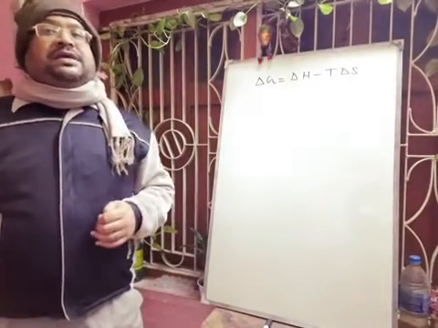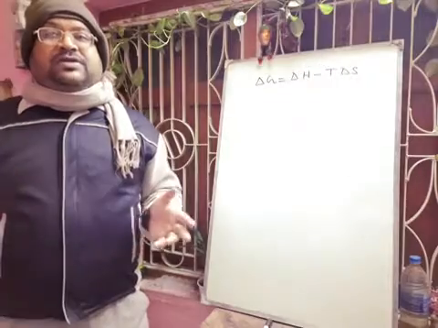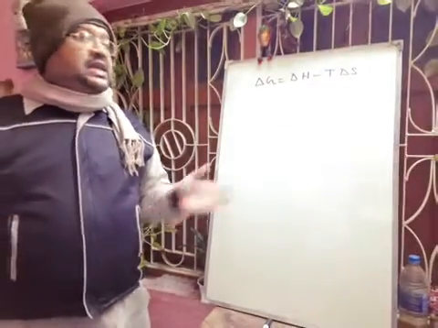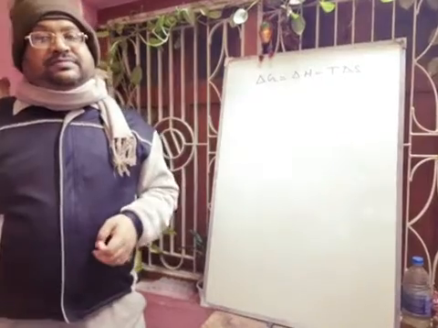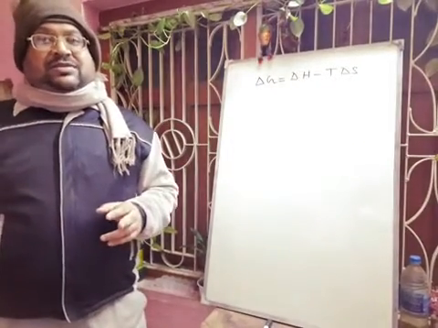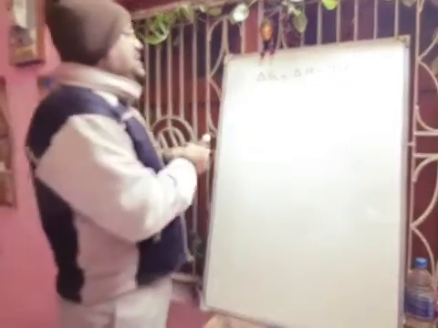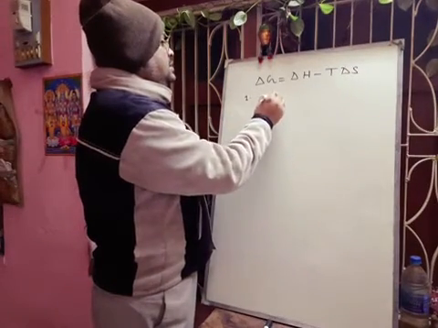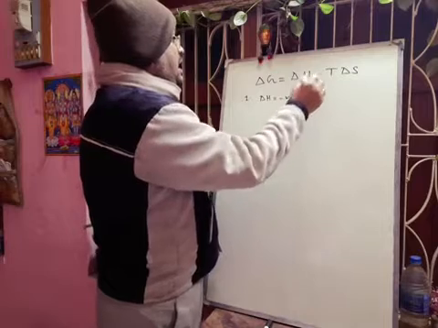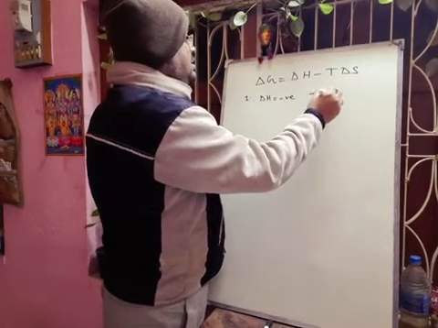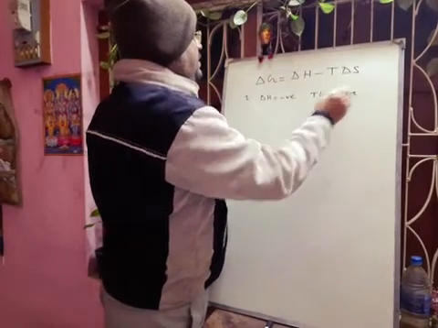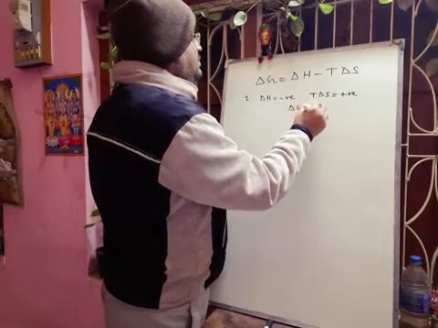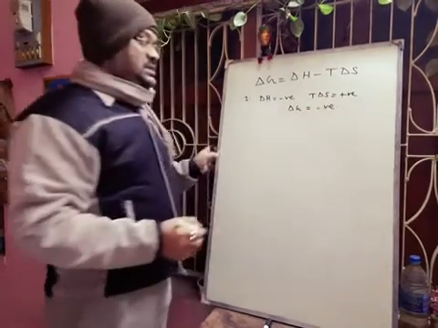For example, the combustion of petrol is spontaneous at all temperatures, and here delta G will be highly negative. So the first case we have discussed: delta H negative and T delta S positive. That means here delta G is negative.